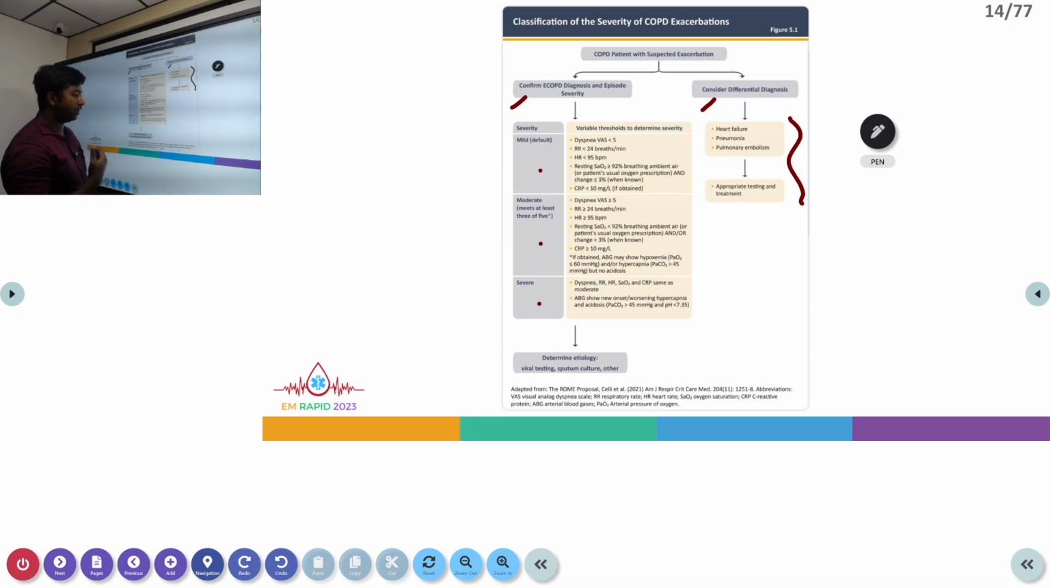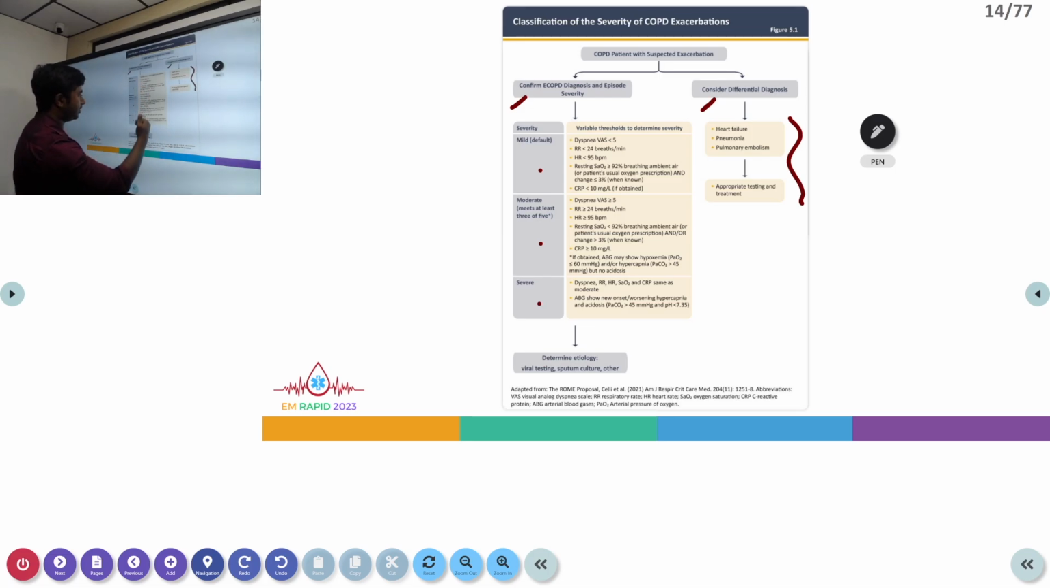In case of severe COPD exacerbation, the parameters will be almost similar to the moderate, except that the patient might show an acute, new onset, or worsening hypercapnia with acidosis, or worsening respiratory acidosis going into impending respiratory failure.